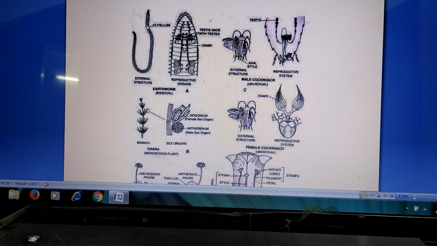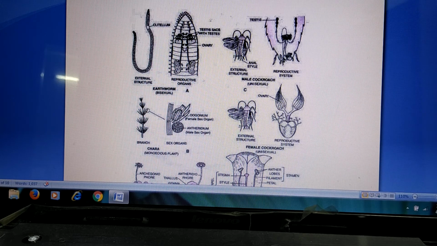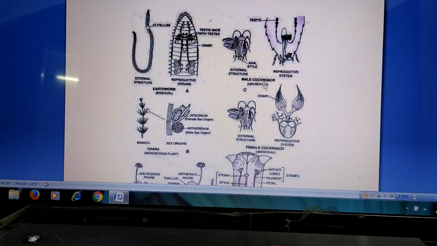Coming to the cockroach, this cockroach is having only testes, male reproductive organs. This cockroach is having only ovary, female reproductive organ. So this is called male and this is called female. Here these organisms bear either male or female organs. So these are called unisexual organisms.